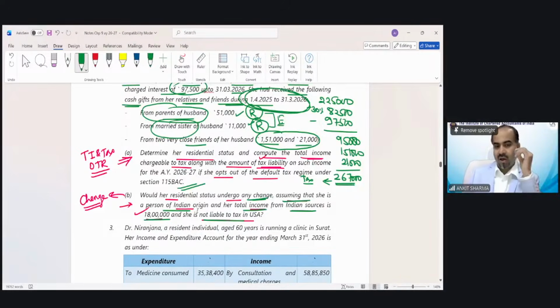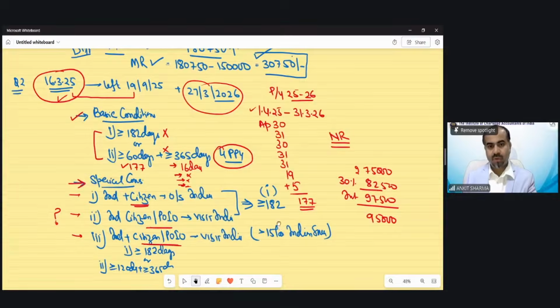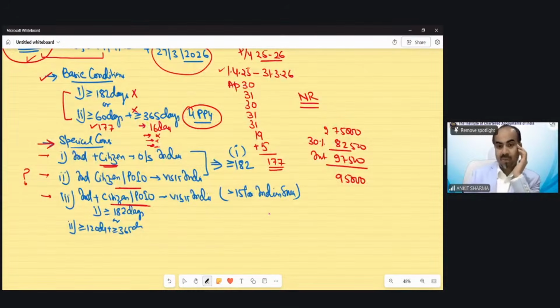So read these provisions. I have written down the conditions also. Suppose she is a person of Indian origin and she has income of more than 15 lakh, that means her income is 18 lakh rupees from India, and no tax is applicable in USA.